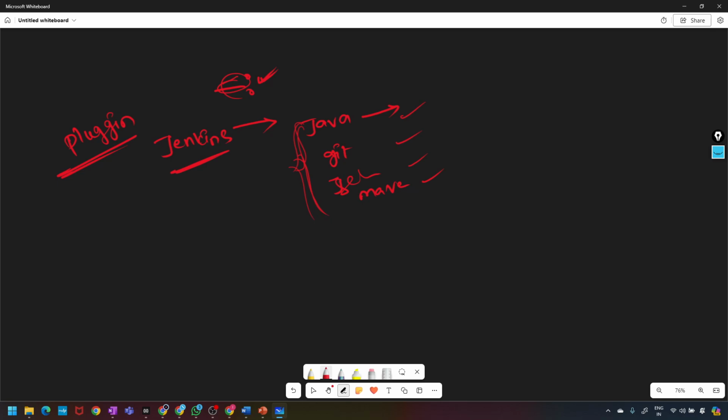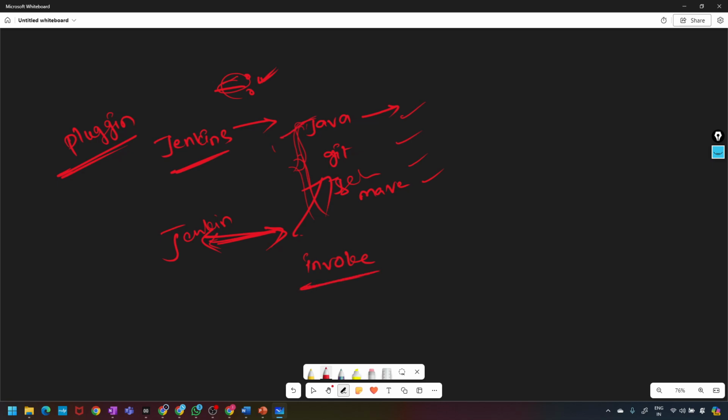A plugin is like an integration point between Jenkins and tools. It is a kind of bridge. The plugin will help you invoke the tools.